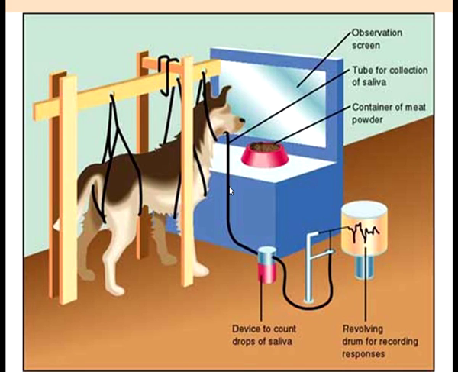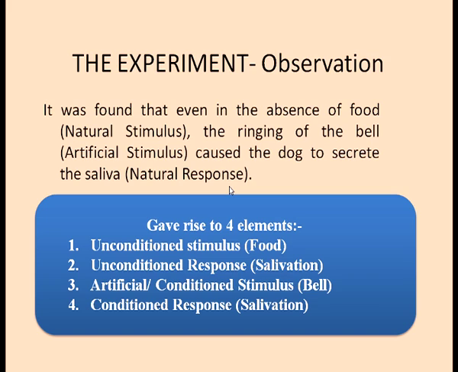So here in this figure you can see the experimental setup where there is a dog, there is an observation one-way screen, a tube for collection of saliva, the container of meat powder that was served to the dog, a device to count the drops of saliva, and there is a revolving drum for recording the response. So in the experimental observation, it was found that even in the absence of food, which was the natural stimulus, the ringing of the bell, which was the artificial stimulus, caused the dog to secrete the saliva, which was a natural response. So there were four elements that we talked about.